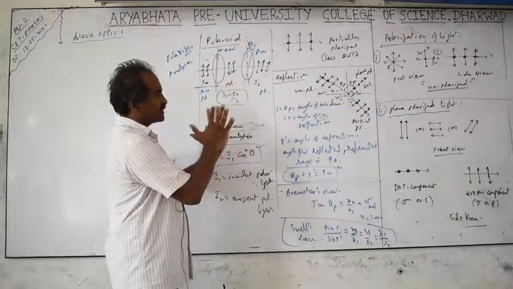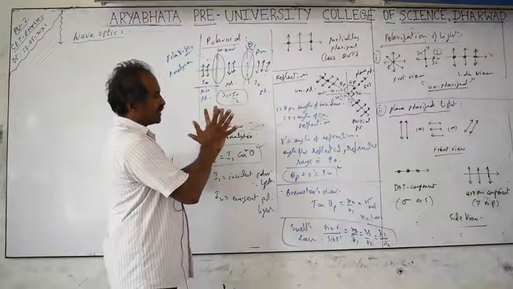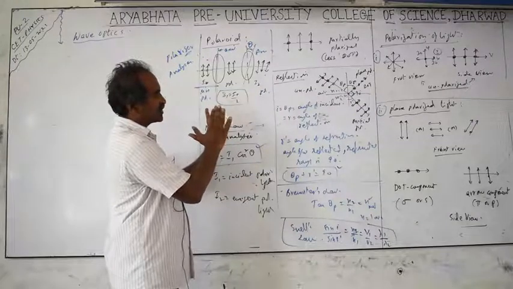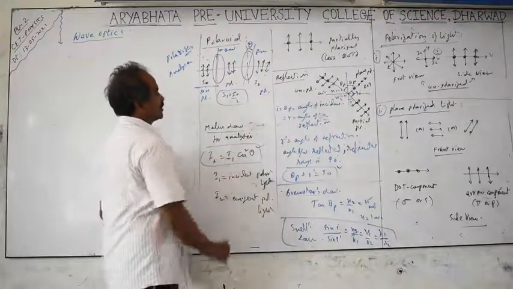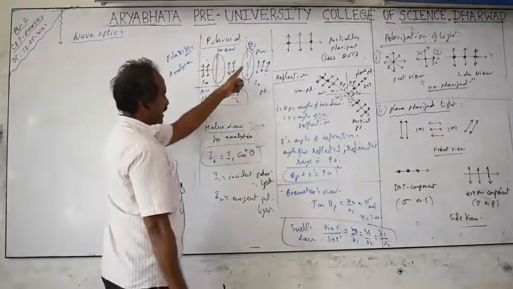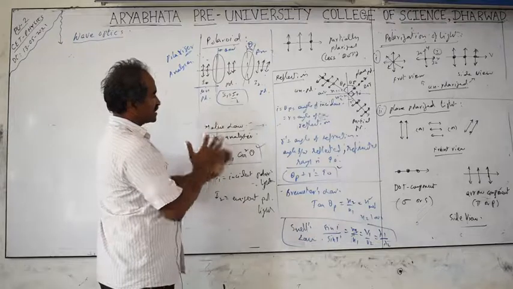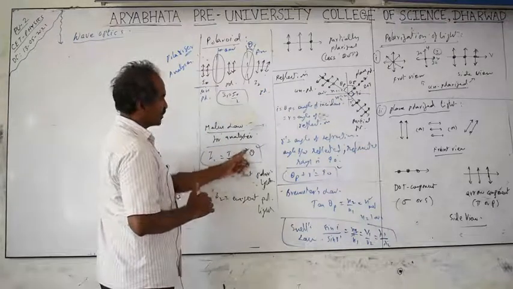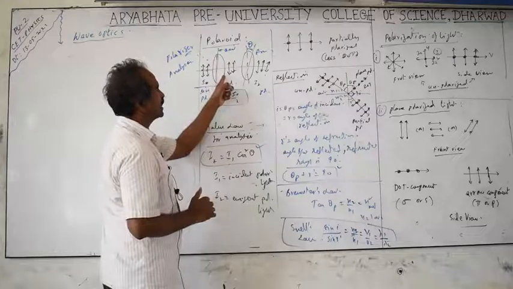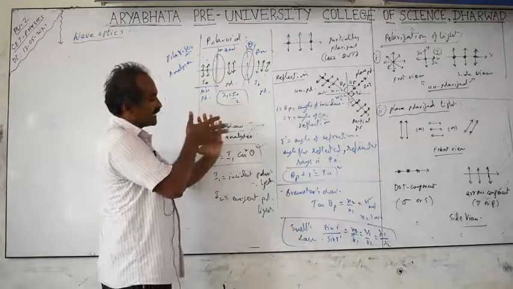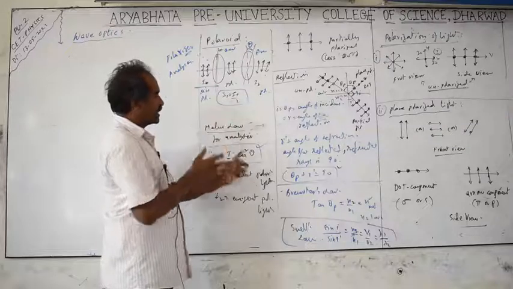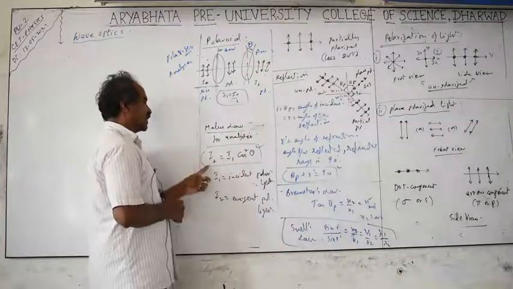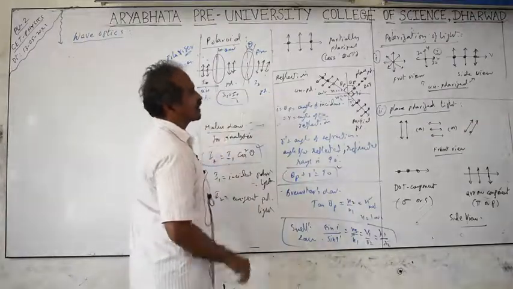But if I rotate this analyzer by some angle, then only the component of the amplitude vibration has to be taken, not the whole. That component depends on cos theta. If theta is 45 degrees, cos 45 is 1 by root 2, squared it is 1 by 2, so the intensity becomes half of the incident intensity. If I rotate it by 90 degrees, called crossed Polaroids, where the axes are perpendicular to each other, then theta is 90, cos 90 is 0, and the intensity becomes 0. There is no light coming out for crossed Polaroids.